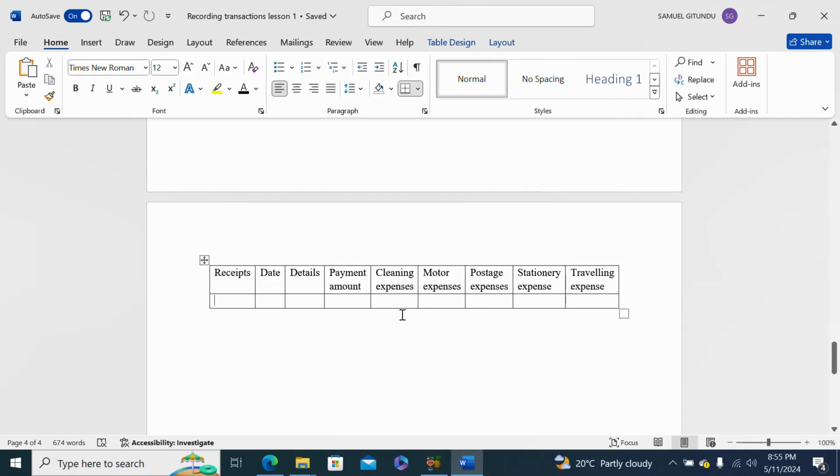If the business pays for postage expenses or stationery expenses, you record them. Traveling expenses, any payment that is made from the petty cash, is recorded here. And on the receipt side, you record the amount by which the petty cash is replenished.